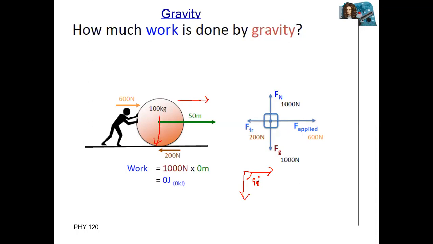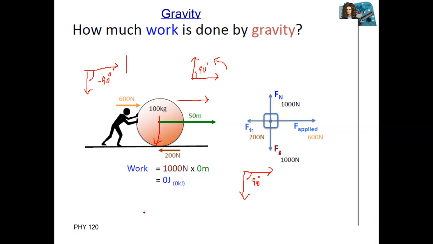Negative, because clockwise angle is negative. If displacement is upward, the angle is 90 and we consider it positive because it is anti-clockwise. But for a downward force, this will be considered as minus 90.